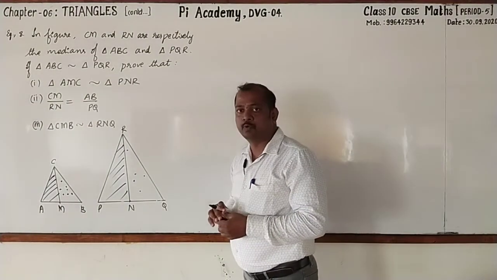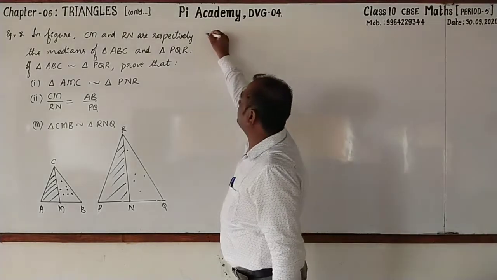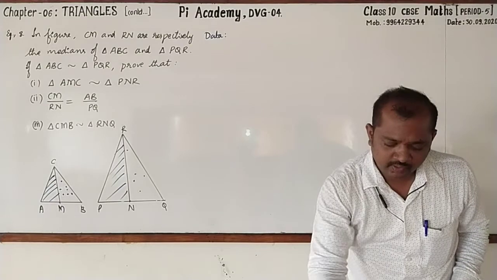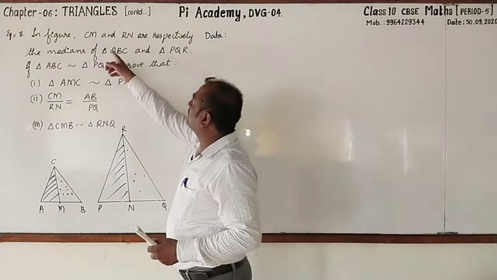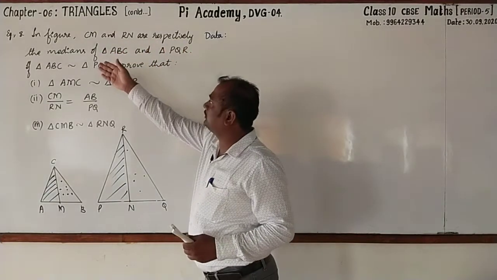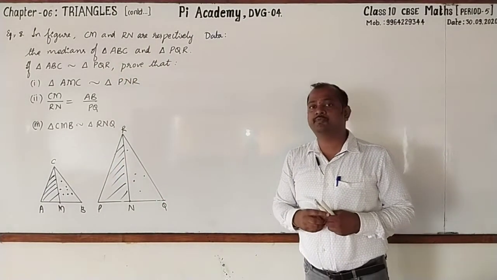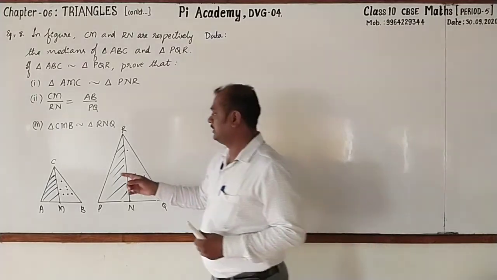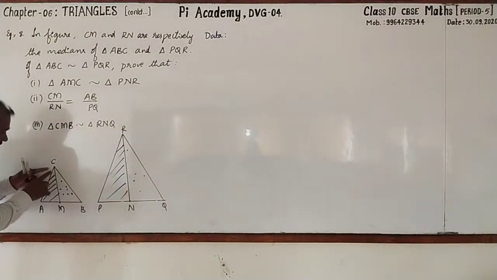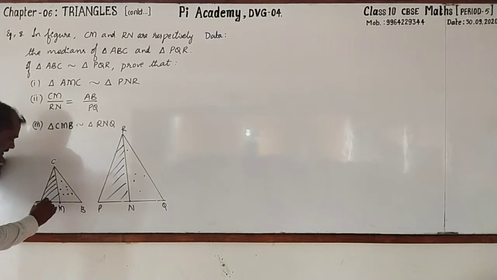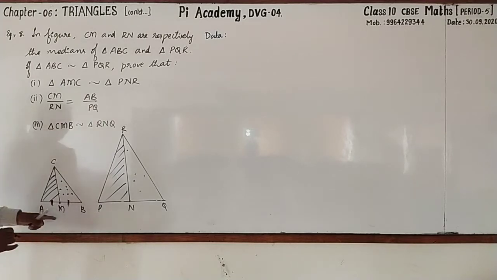Now let's go for proving. You can start writing with me. First, I go for writing the data. Then what should be written? Yes. Here they are given CM and RN are respectively the medians of the two triangles. First, once you recall the definition of median. Median is the line joining the vertex of a triangle to the midpoint of its opposite side. Is it not? So then as M is the midpoint of AB, we can write AM equal to BM.